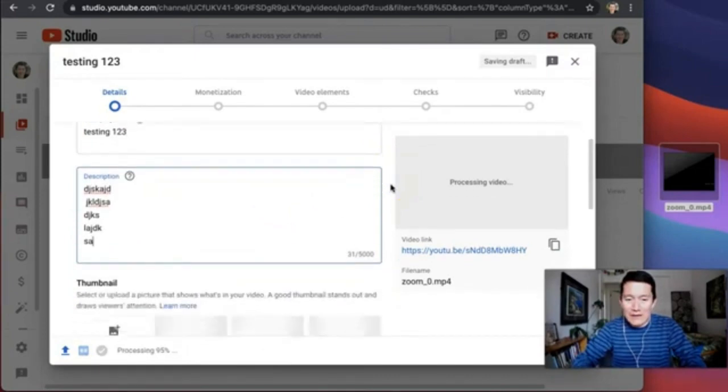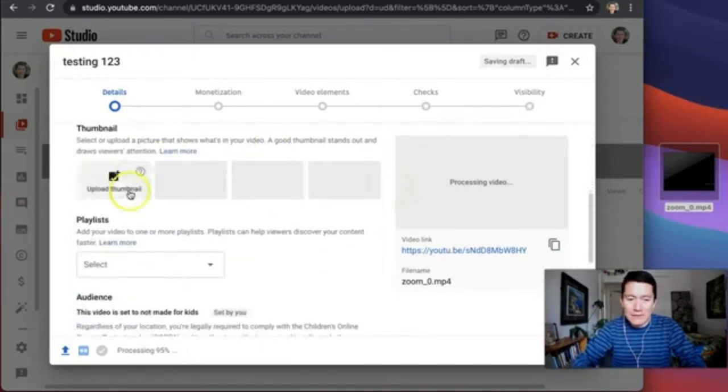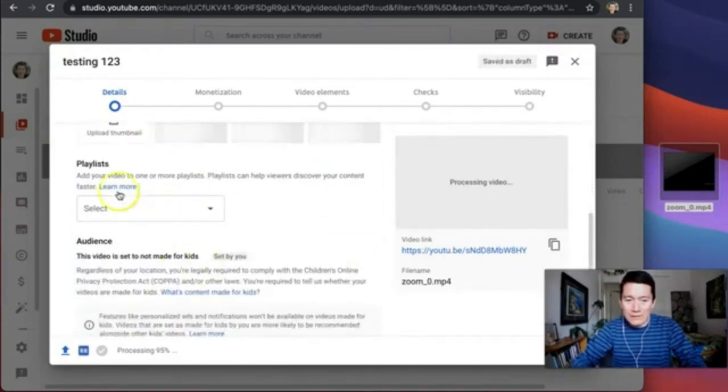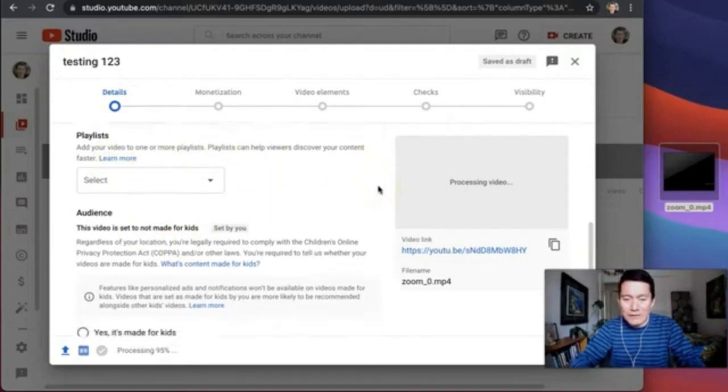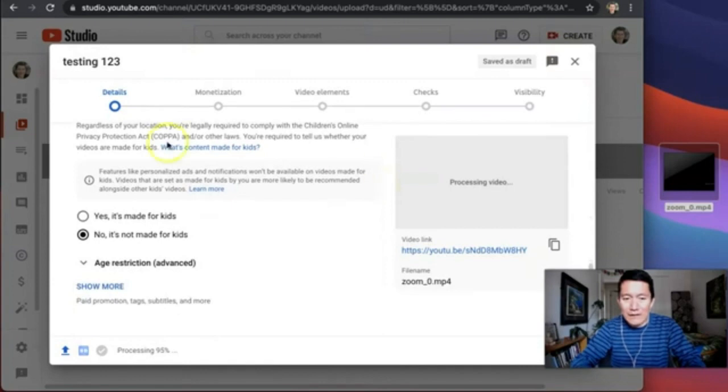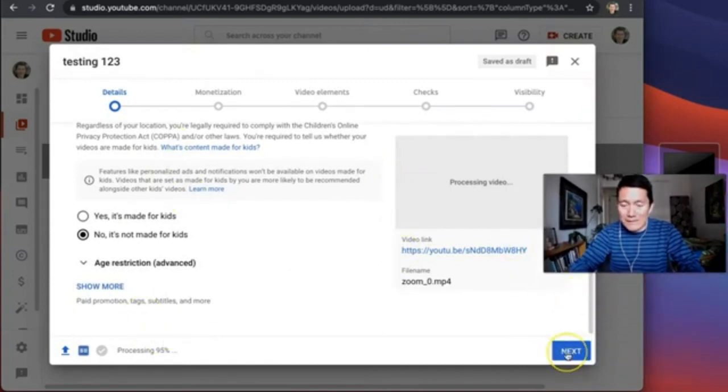And then scroll down, and it's optional to upload a thumbnail. It's optional to put it in a playlist. Of course, be careful of putting an unlisted video into a playlist, because if it's in a playlist and that playlist is accessible by other people, then this video will also be accessible by other people. So if you're making a kind of a private or unlisted video, you might not want to put it into a playlist unless you're careful about it. These other options are optional, and then so let's go to the next step.